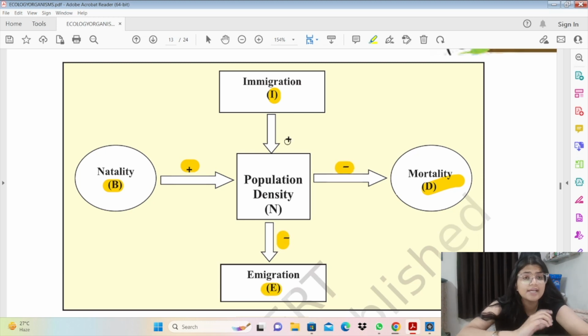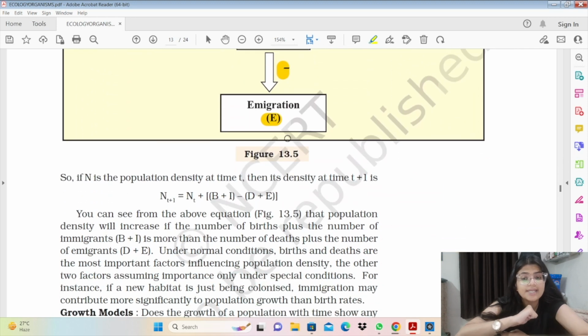The new N, that is the population density at time t plus 1, or a given time after a particular time frame, is equal to Nt plus B plus I minus D plus E. So the births and immigration increase the population density, so they are added. And the deaths and emigration are decreasing it, so they are subtracted from the population density.